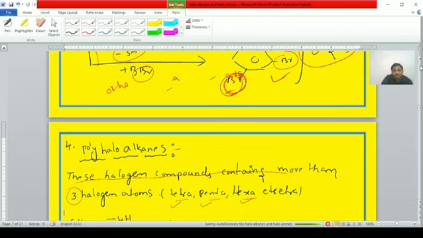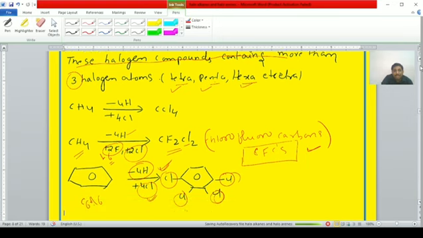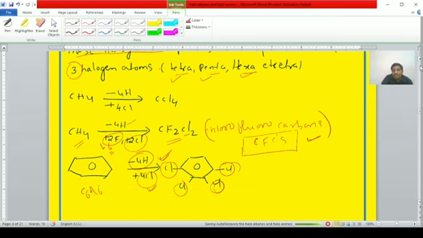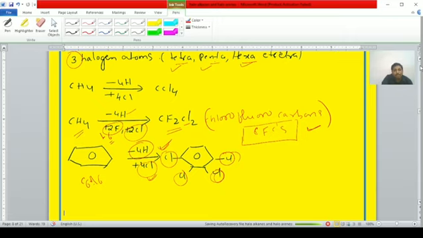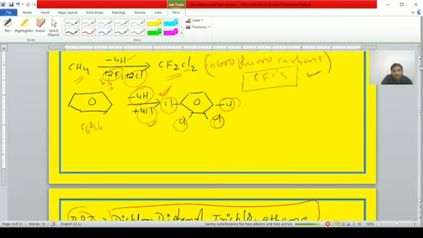Lastly we are discussing polyhaloalkanes. These halogen compounds contain more than 3 halogen atoms: tetra, penta and hexahaloalkanes. In methane, 4 hydrogen atoms replaced with 4 chlorine atoms form tetrachloromethane, CCl4, a polyhaloalkane. Similarly, 4 hydrogen atoms replaced with 2 fluorines and 2 chlorines form dichlorodifluoromethane, also known as chlorofluorocarbons.